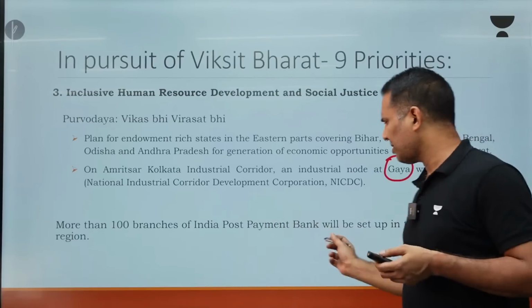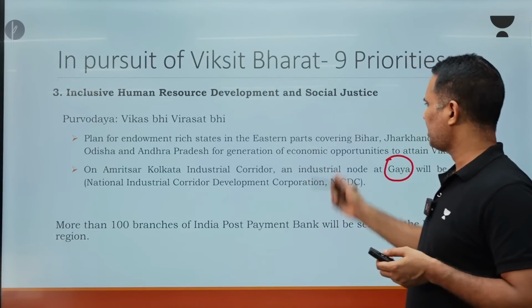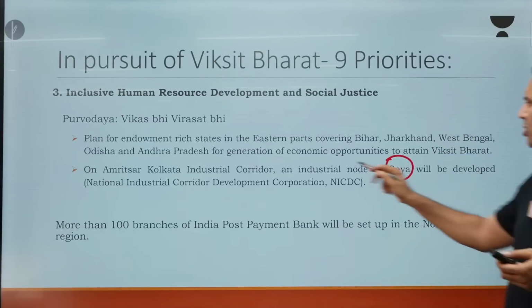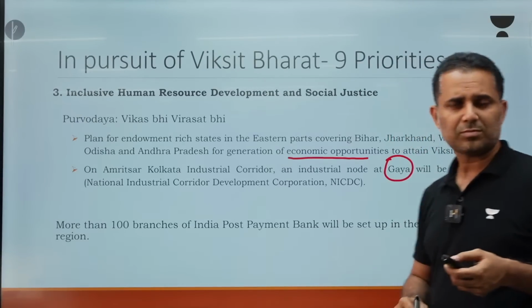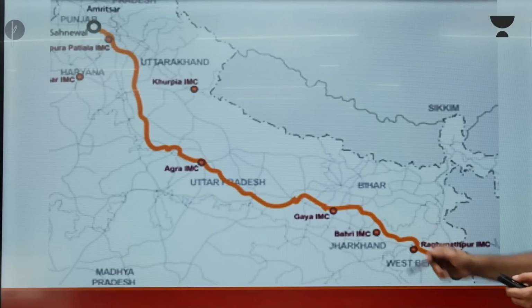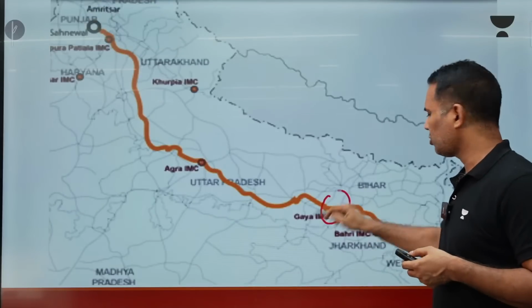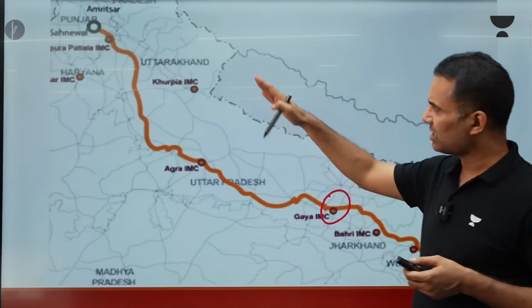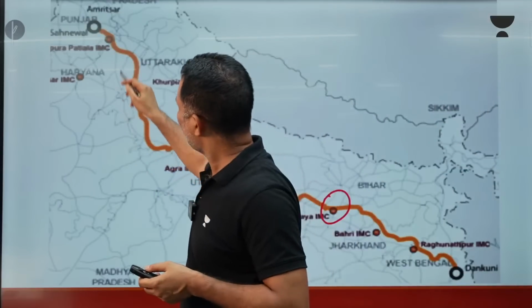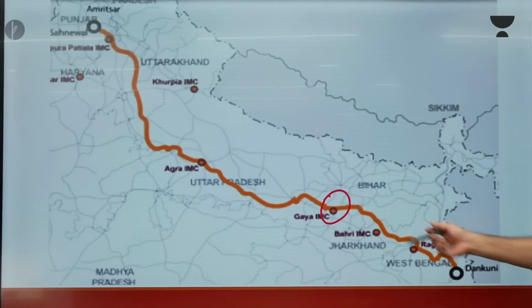More than 100 branches of India Post Payments Bank are going to be opened in the northeast region, and there are plans for endowment-rich states in the eastern parts, for generation of more economic opportunities, so better human development and social justice. Then next, the node that Gaya is going to be, here the government is going to establish an integrated manufacturing cluster. So this is basically the industrial corridor from Ludhiana to Kolkata. We already have this dedicated freight corridor, and on this we are going to develop an industrial node at Gaya.